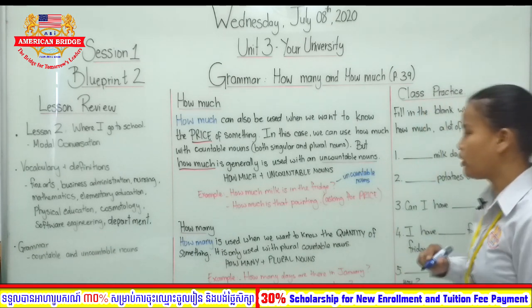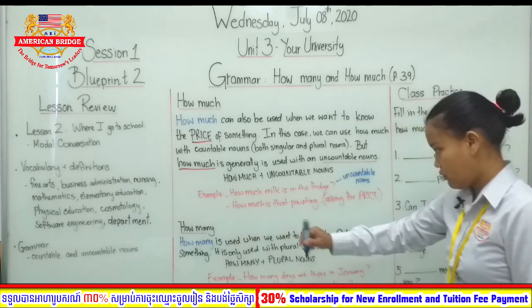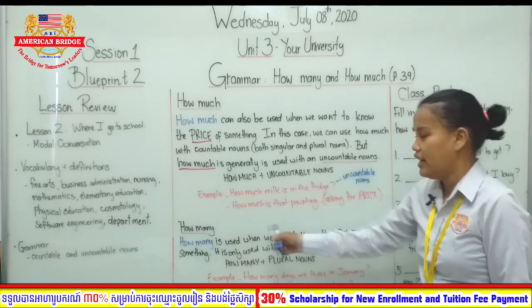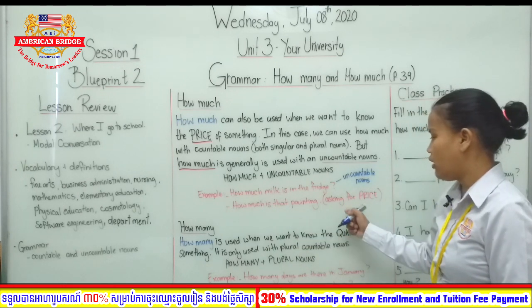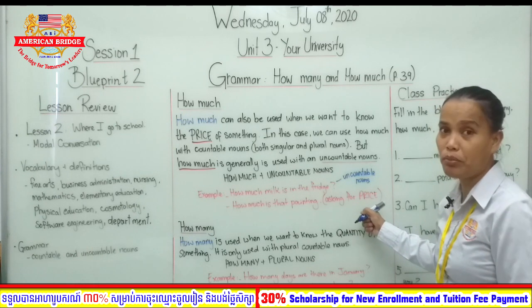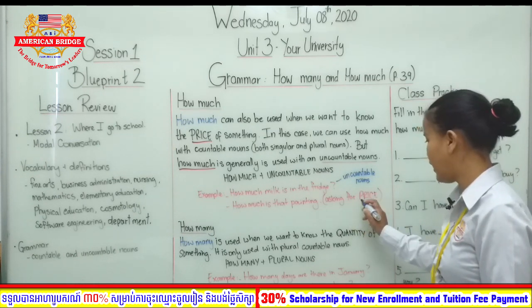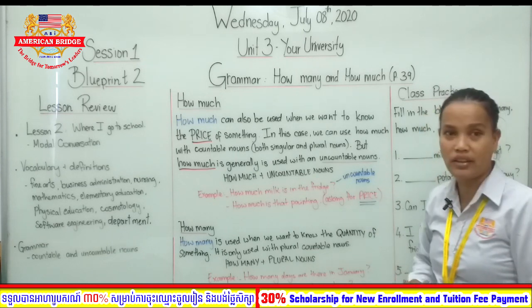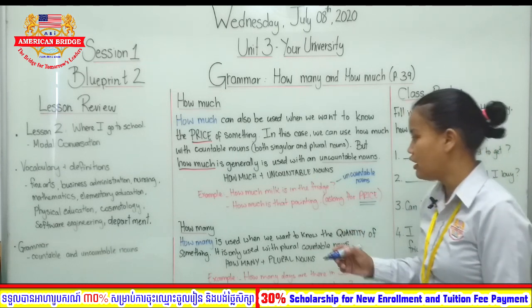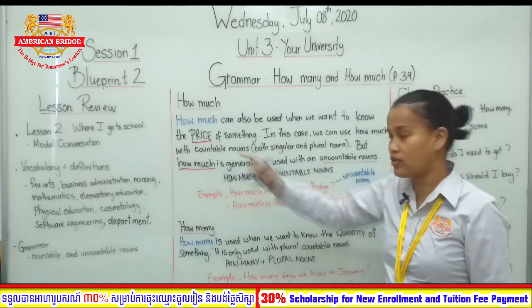Right? So how much milk is in the fridge? The second example: how much is that painting? How much is that painting? Now, with this question, we're asking for price, asking how much it is, okay? So like I said here, asking for price. How much is this painting? So then it becomes countable nouns, okay?